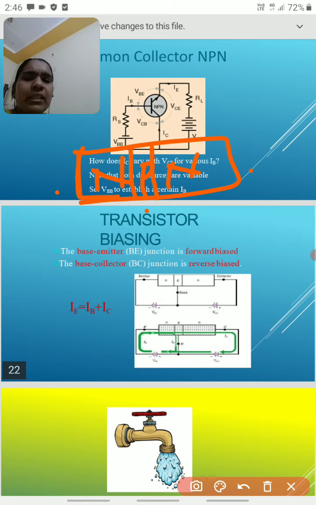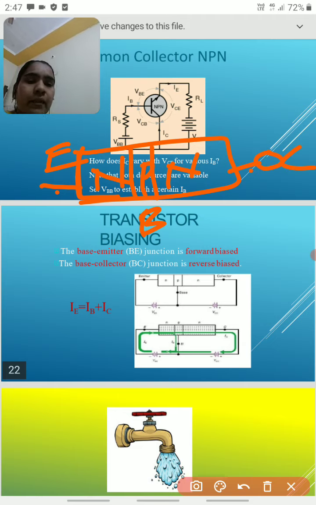We should remember one important point: always emitter, base, and collector.